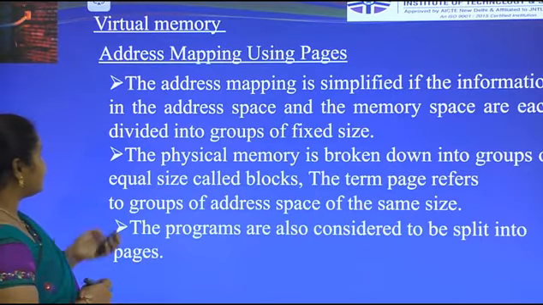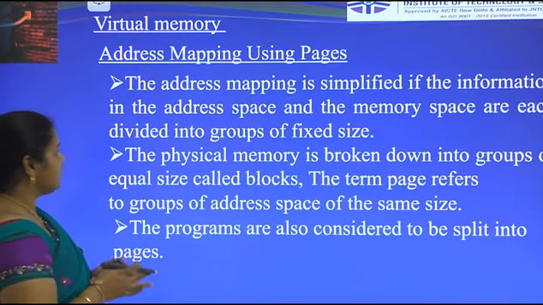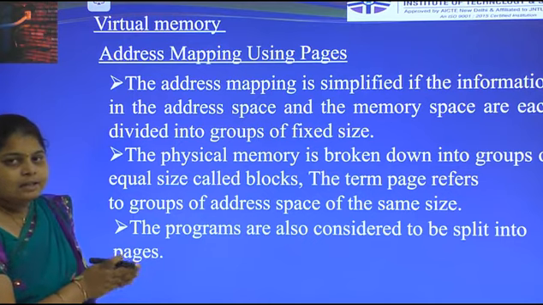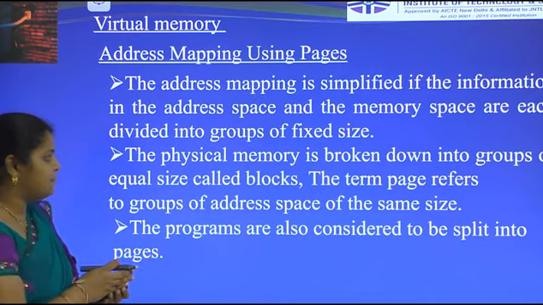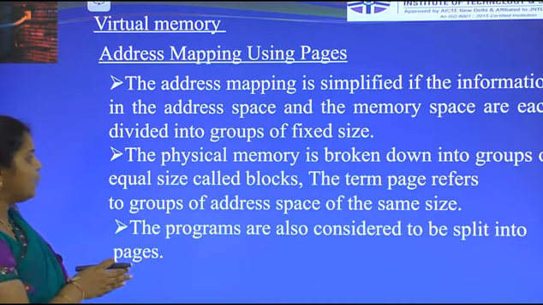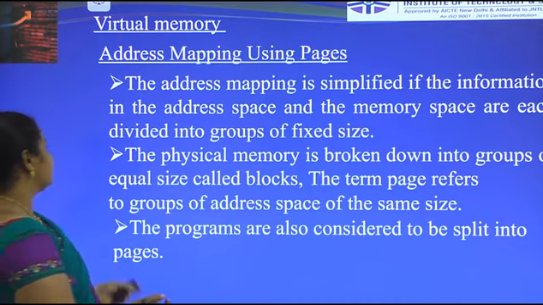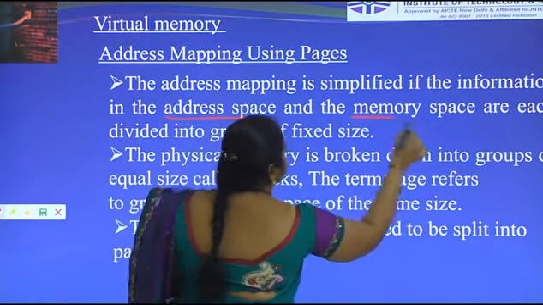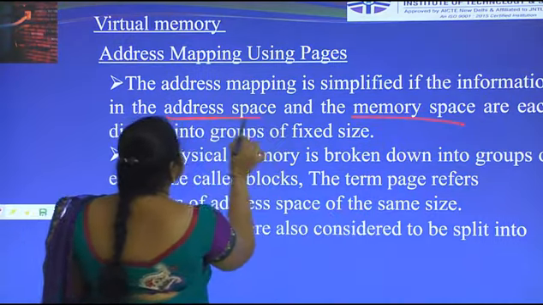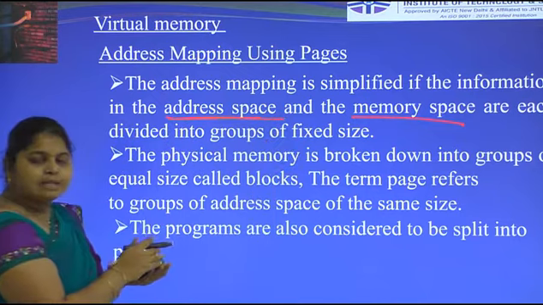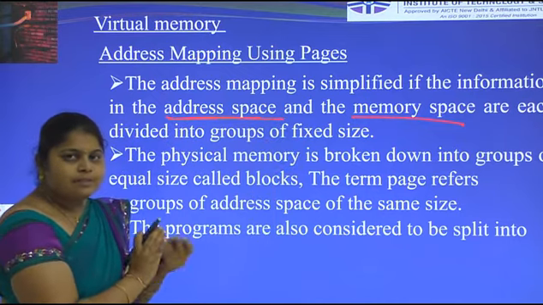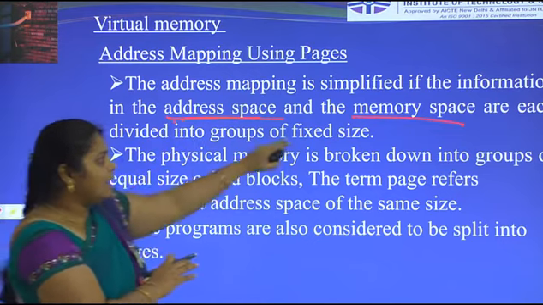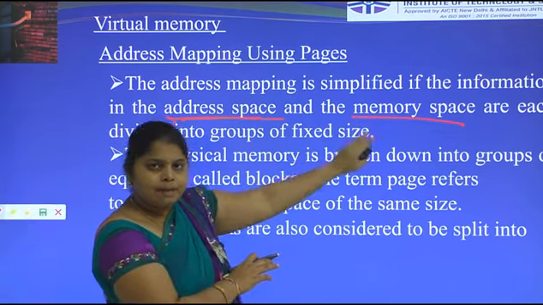Okay, the address mapping using pages. Address mapping is simplified if the information in address space and memory space are each divided into groups of fixed size. What is address space? Address space means virtual address, and memory space means physical address. The address space is the auxiliary memory and the memory space is the main memory.